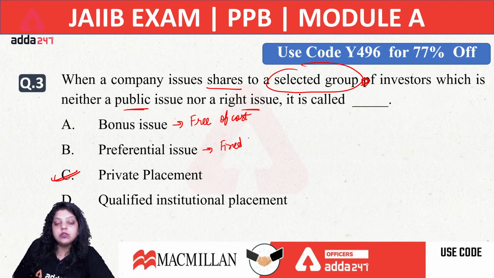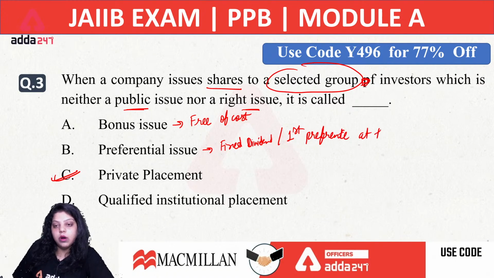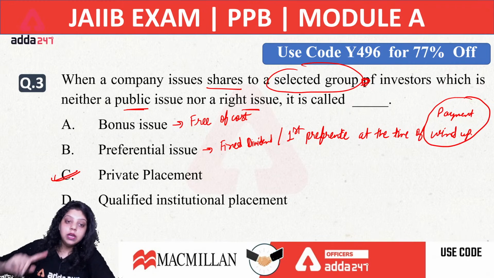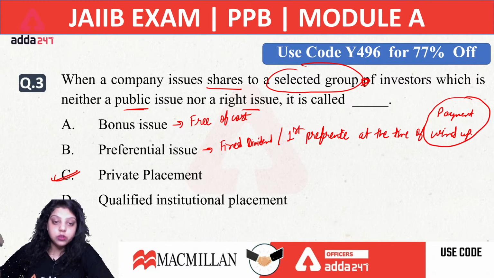The dividend is already fixed and pre-decided, and they will get the first preference at the time of winding up. At the time of payment, the company gives first preference to the preferential shareholder for the amount paid at the time of liquidation of the company.